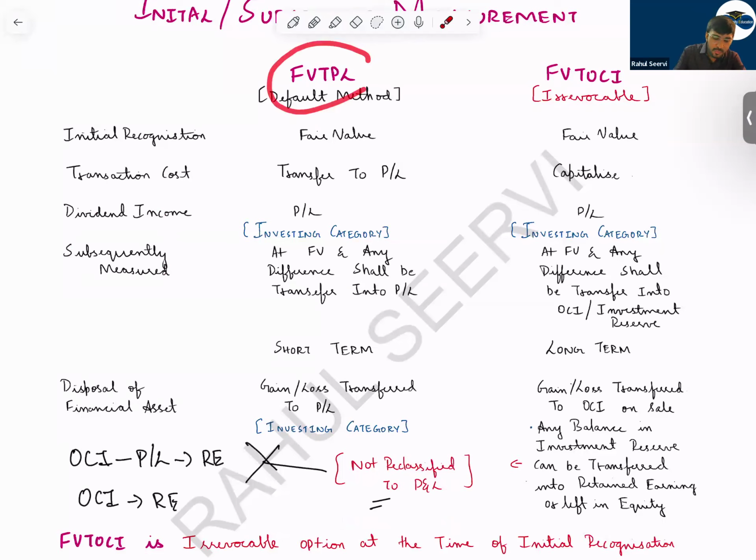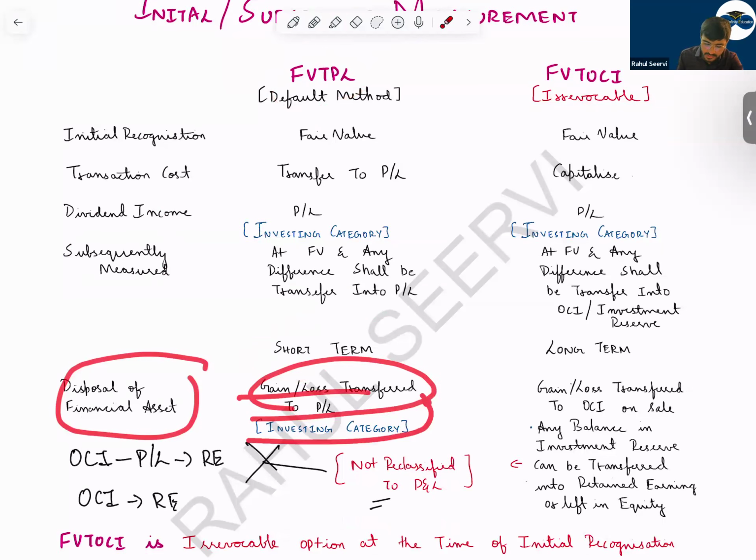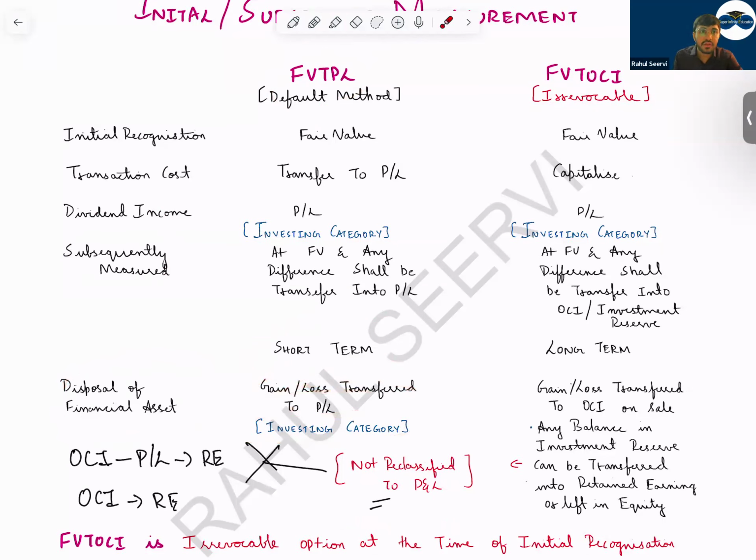And this fair value through P&L will always be used for short term. On disposal of a financial asset, the gain or loss will be transferred to P&L under which category? Investing category. For debt instruments, we have not yet covered. For equity instruments, I am covering here only.